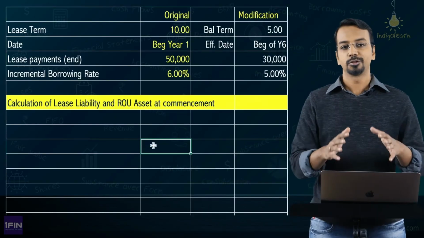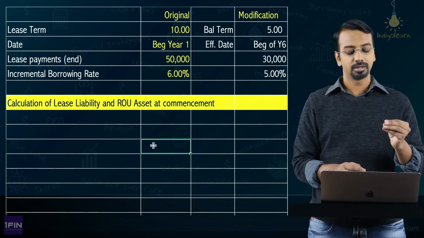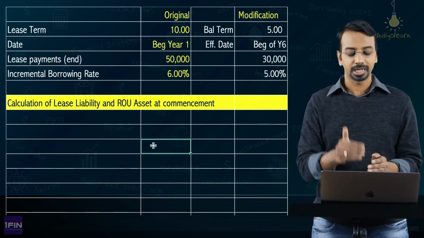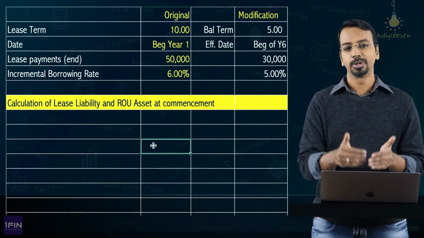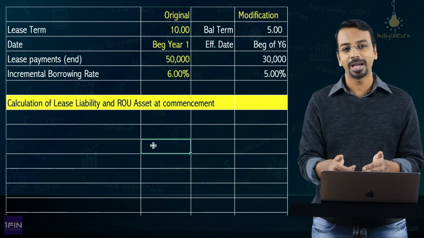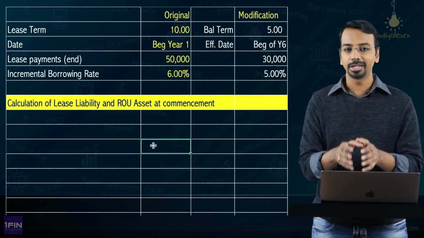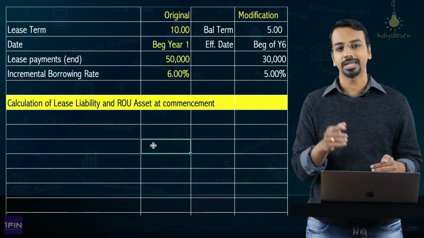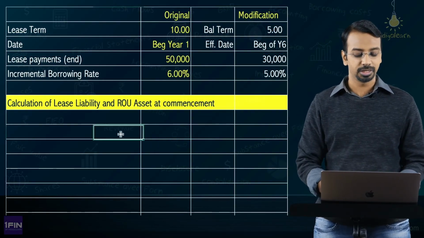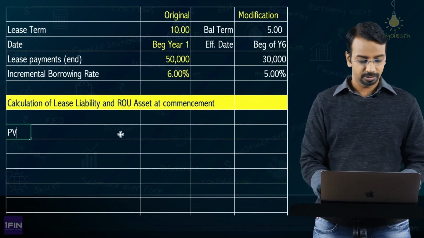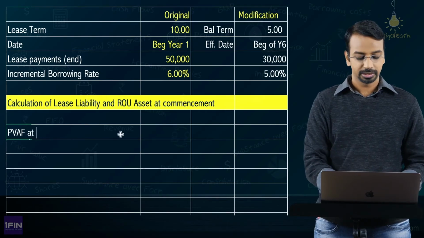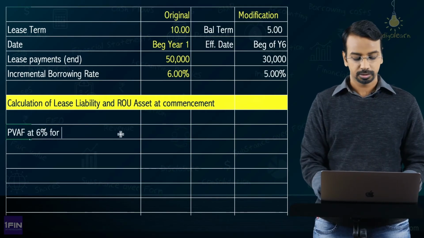Okay. Now, we will again note down the important aspect of the question and we will proceed with the solution. So, to proceed with this problem, let us calculate the lease liability at commencement, the right of use asset at commencement as well, because we need to know what will be their balance at the end of the 5th year, and based on that we will have to reduce both right of use asset and the ROU liability. The first thing you need is the present value annuity factor at 6% for 10 years.